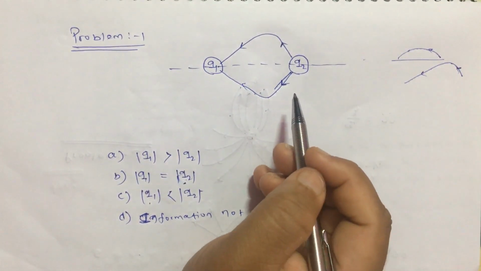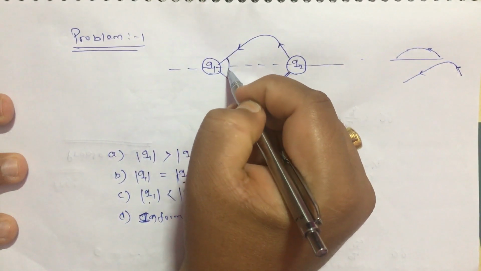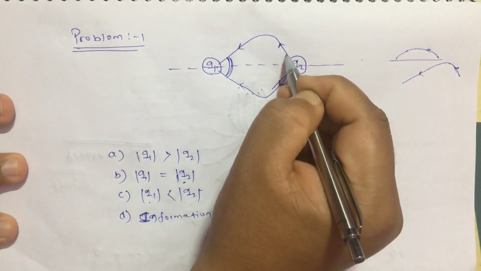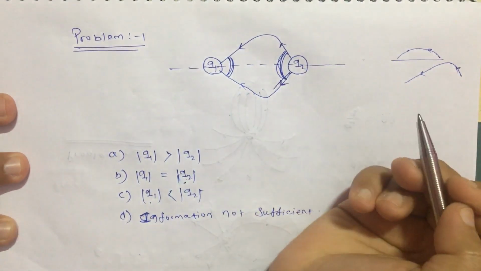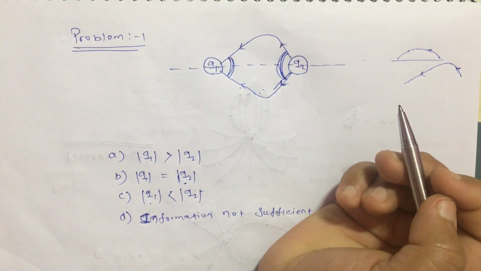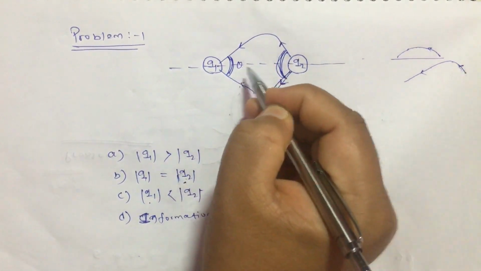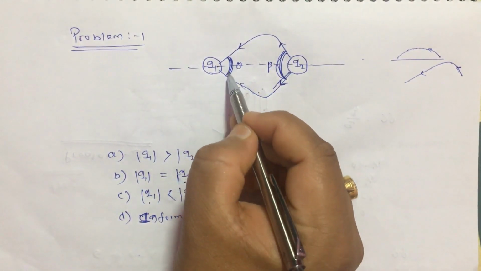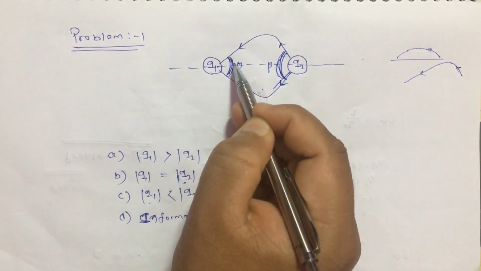Okay. So here you can see this angle, or this distance between these two lines, is smaller than the distance between these two lines. Yes or no? Or you can understand it from the angle point of view. Here the angle is small, let this angle be theta and let this angle be beta. So here the angle is less and here the angle is more, but the total angle available is 360 degrees.